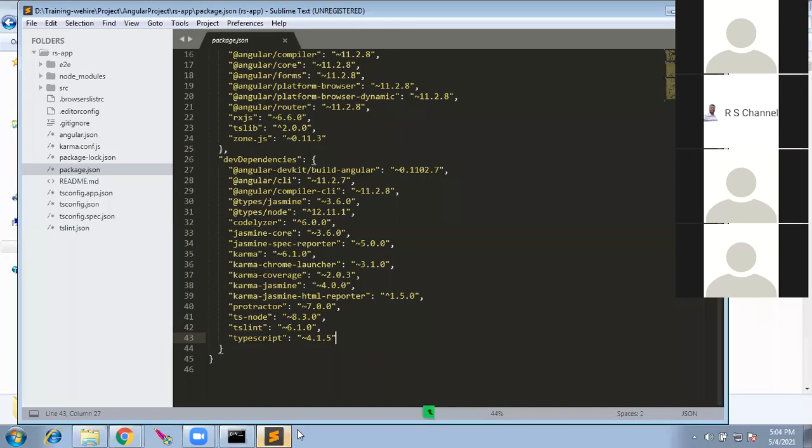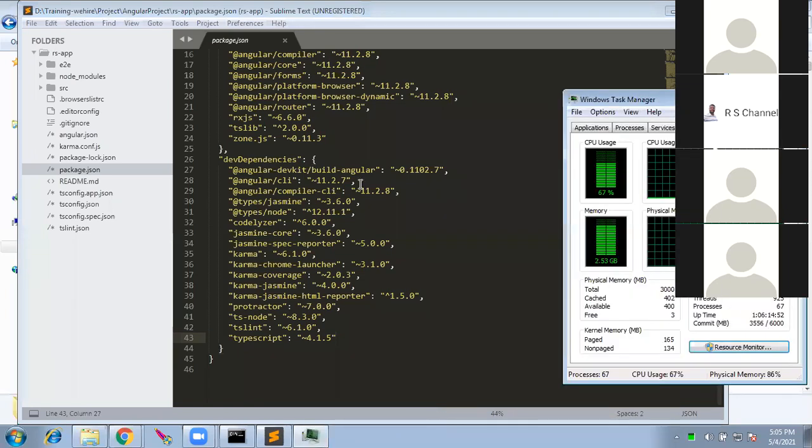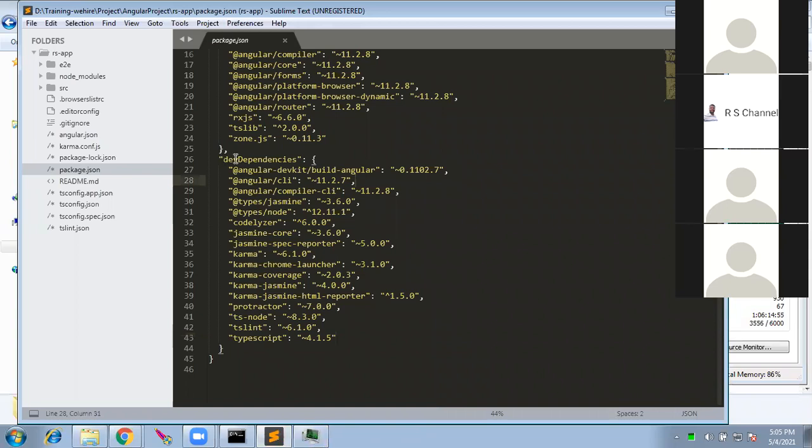What will happen is, from this package.json, whatever dependencies we have given, Node is going to these repositories in Git and it is going to download these folders into the local machine. That is the purpose of package.json.